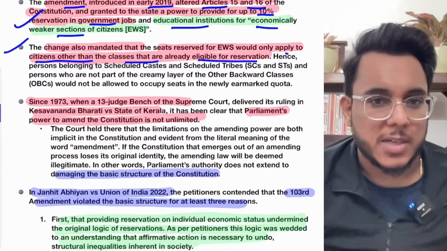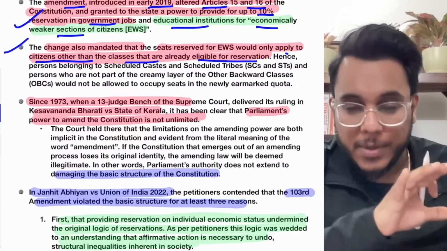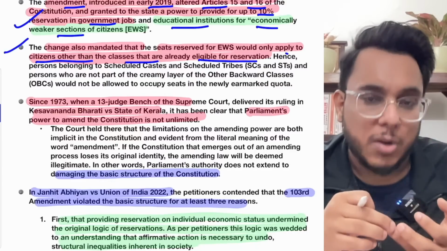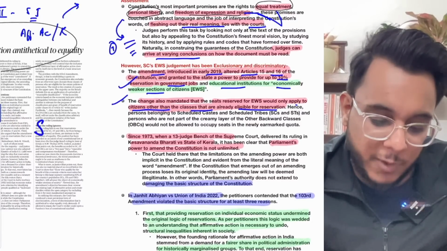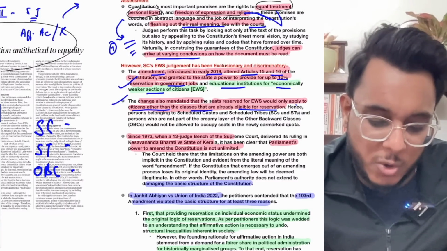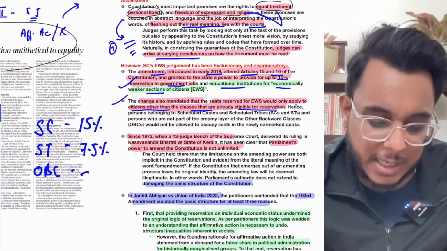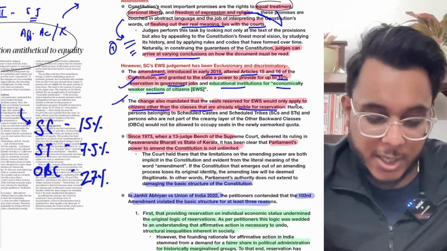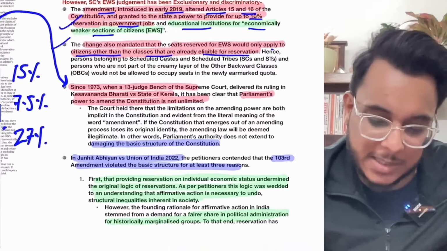What it means in very simple words is that citizens who are getting reservation elsewhere, for example, if a person is from the scheduled caste community or OBC community, they are already getting reservation in their own quotas. For example, in India, scheduled caste are given 15% reservation, scheduled tribe are given 7.5% and OBCs are given 27%. So if a person is scheduled caste, that person cannot claim the reservation again in the EWS category. That is something that is provided.